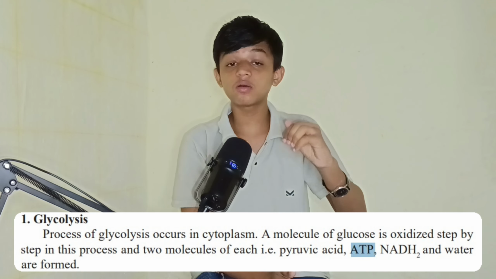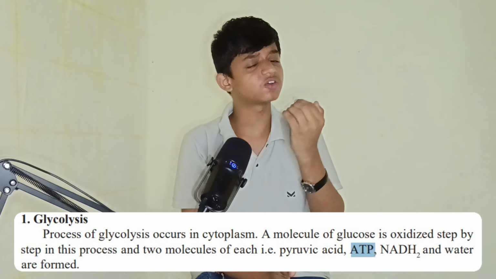But wherever glycolysis occurs, ATP is formed. Two molecules of ATP are formed, and acetaldehyde compound is formed after the oxidation of pyruvic acid, and there are 4 ATP formed here, and NADH2 as well, with the byproduct of CO2.